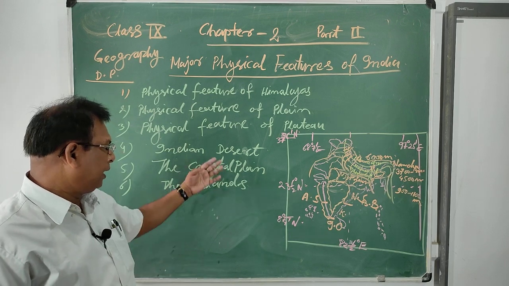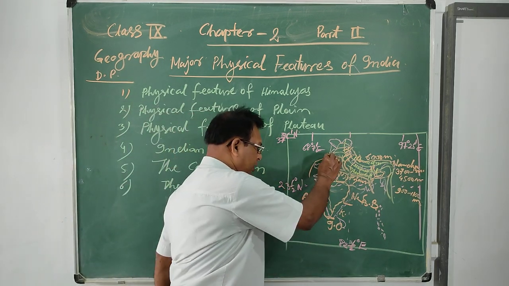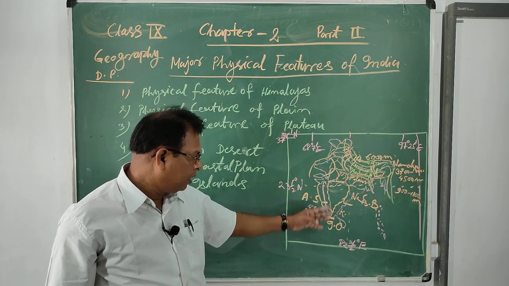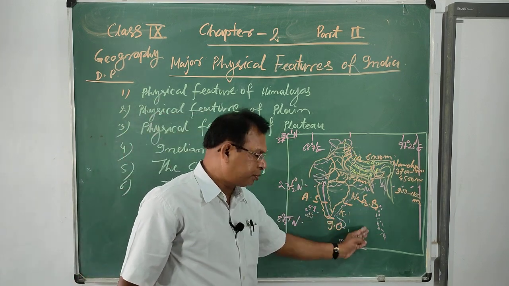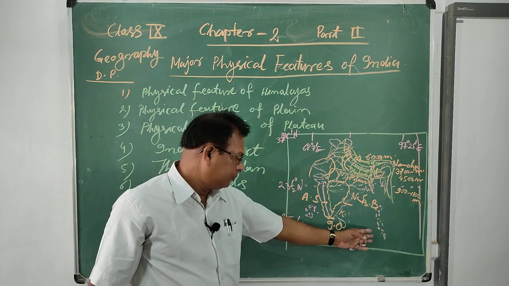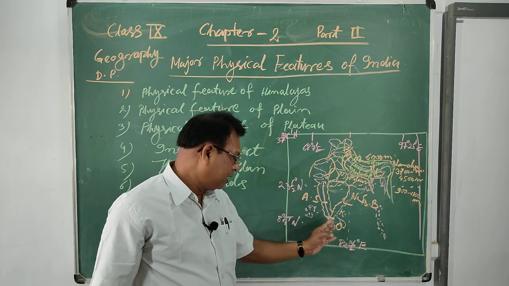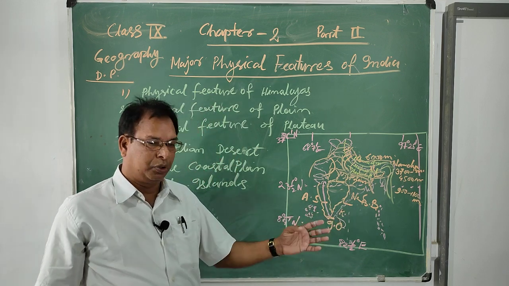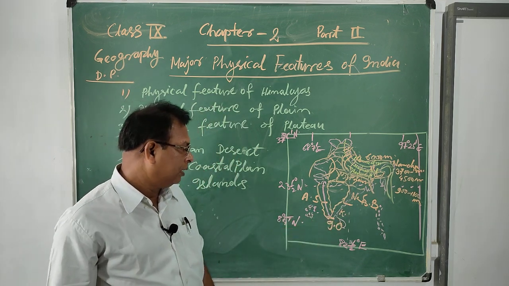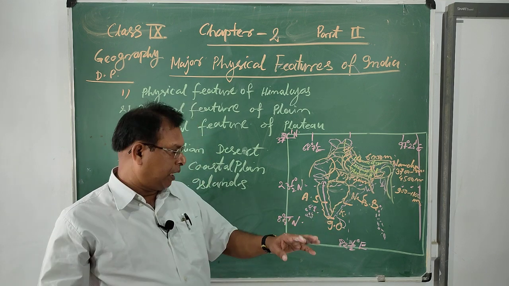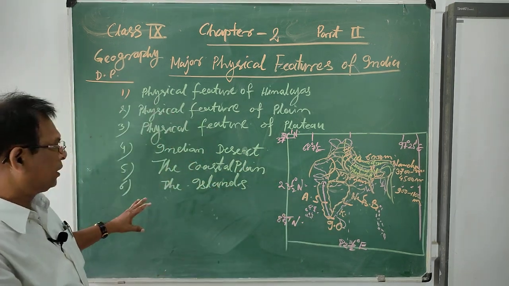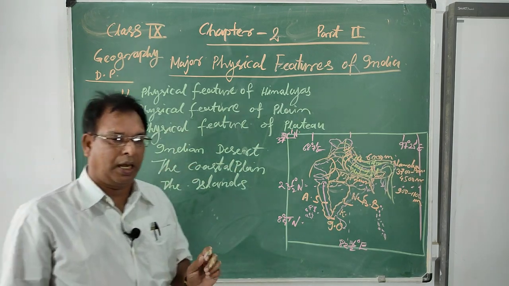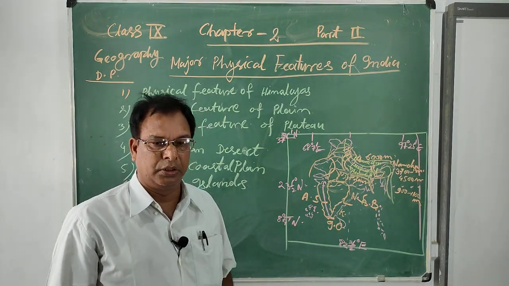In the last part you will also study the islands and the deserts. The western part is known as the desert, where very little rainfall occurs. There are two island groups in our country, the Andaman and Nicobar Islands and the Lakshadweep Islands. These are very important islands, and you have also studied them in chapter 1. If you want to study any types of physical features in this chapter, then you can also study my notes. Thank you very much.